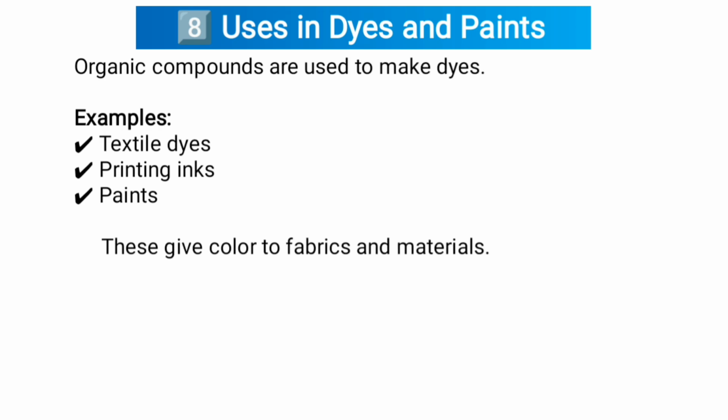The eighth one is uses in dyes and paints. Organic compounds are used to make dyes. Examples, textile dyes, printing inks, paints. These give color to fabrics and materials.